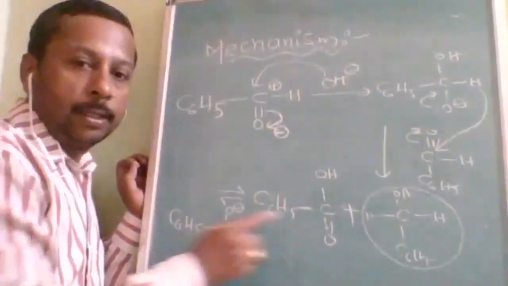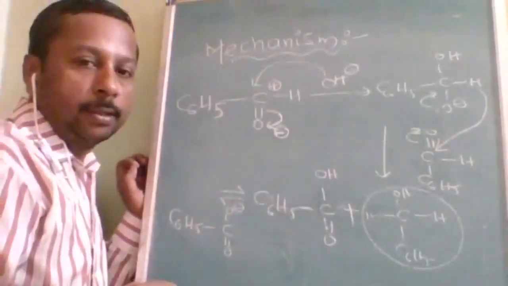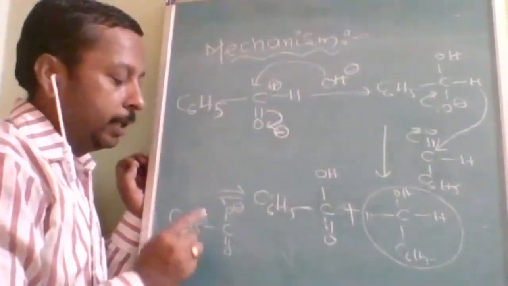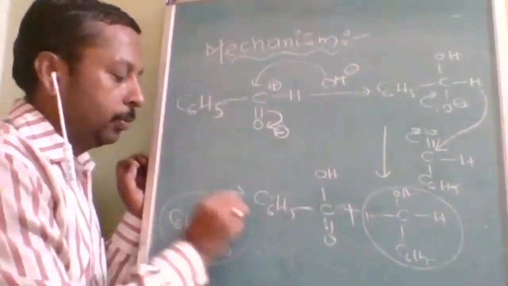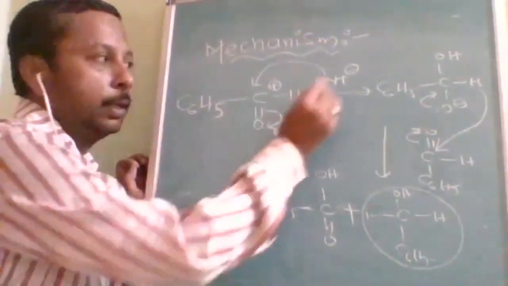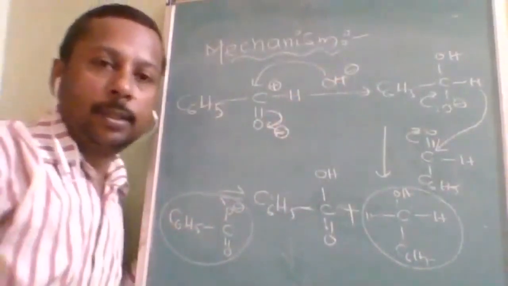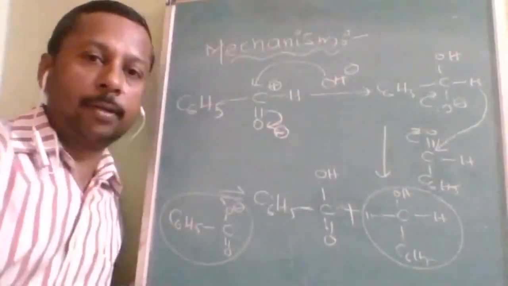And the substance which is converted over here, C double bond OH, that is C6H5COOH, but it is a weak acid. In the presence of, we have leftover NaOH, or not? So that Na will be added here, and so it will be the sodium salt. If it is Na, that Na will be attached here. If it is potassium, that will be potassium. So this is the mechanism of the Cannizzaro reaction.